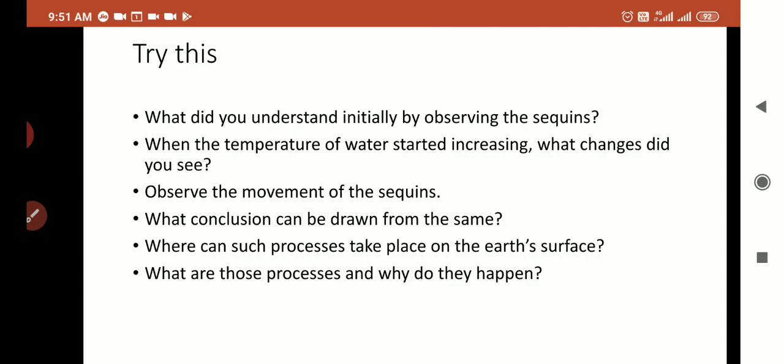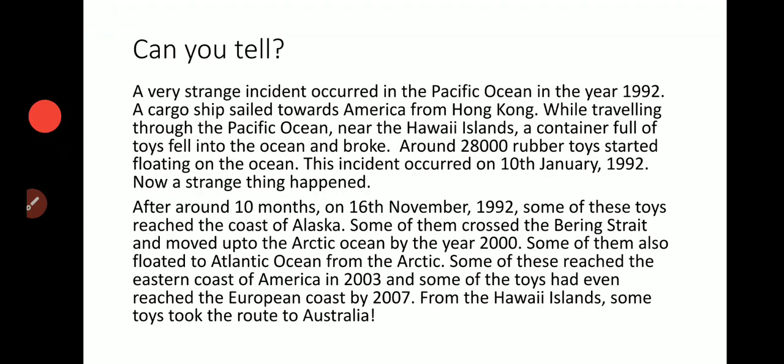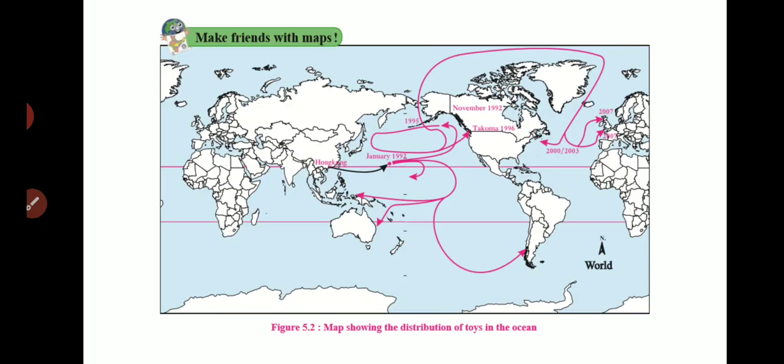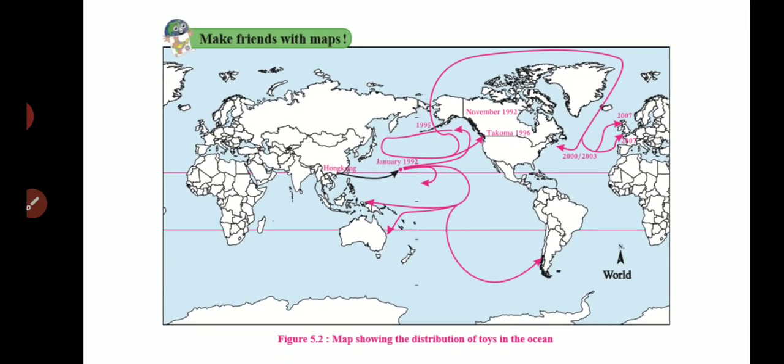So let us take more information in the next part. Before that, an incident is explained here in the next part in your textbook. A real incident is given. So with the help of this map, try to understand. I will tell the incident. You just observe this map and try to understand. Okay, children? What is the incident? Listen carefully. And after that, I will ask you a question. Okay? Listen to the incident. It really happened.